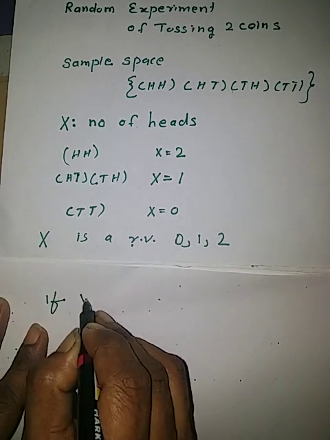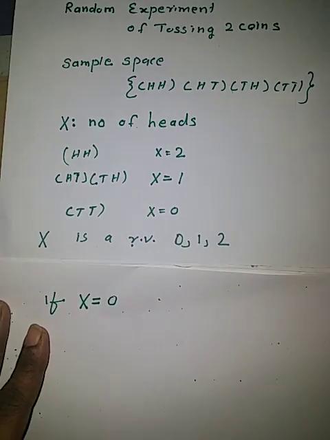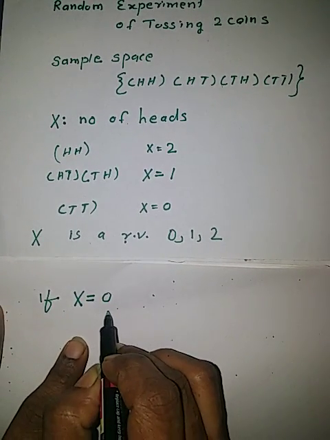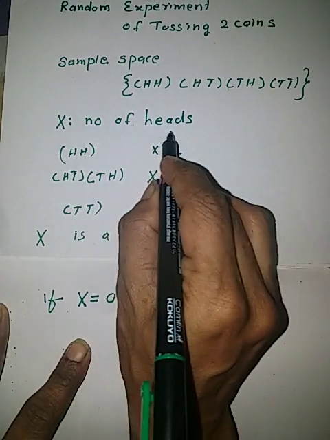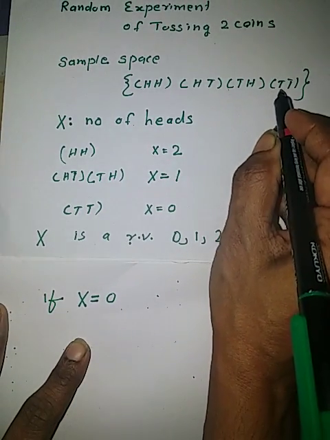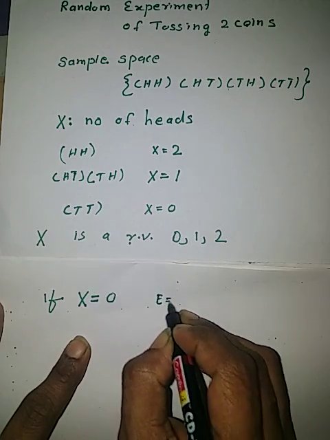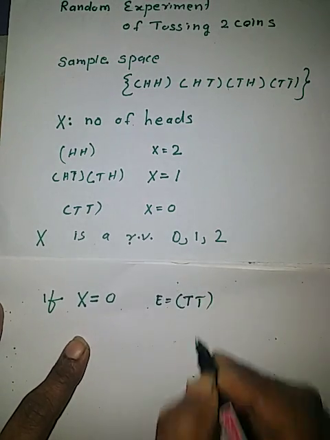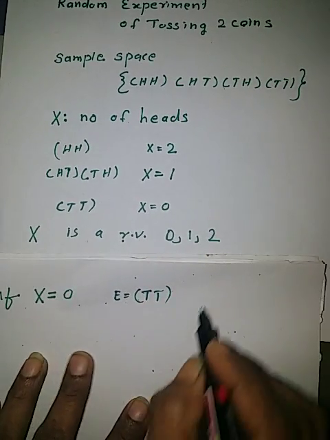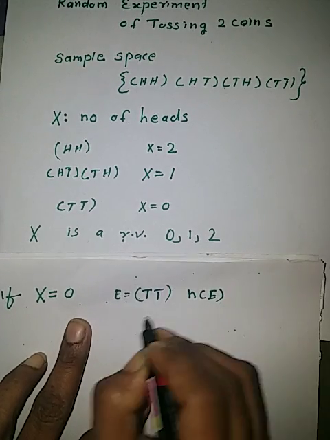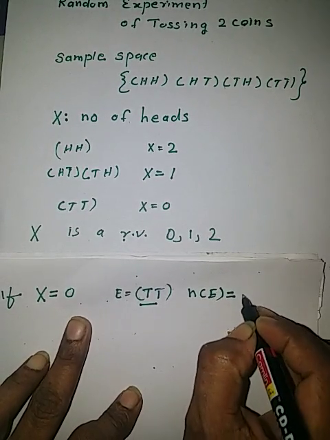If X takes the value 0, the outcome is X equal to 0, meaning number of heads equal to 0, meaning all are tails. The event is tail, tail. In this case, number of elements in the event is only 1.